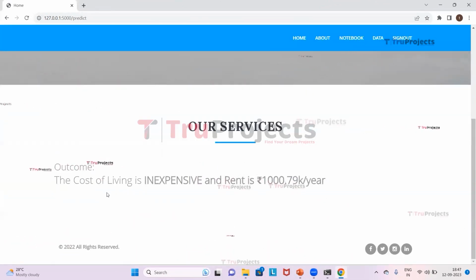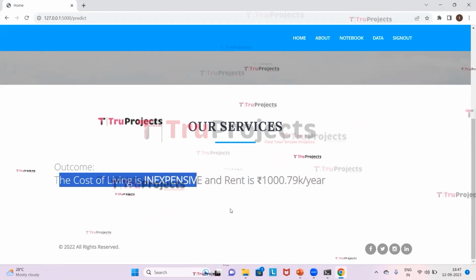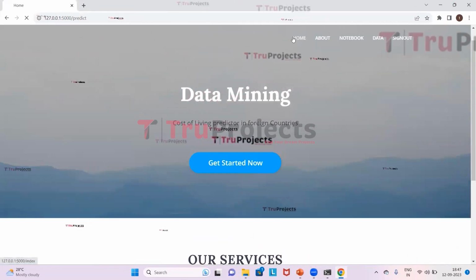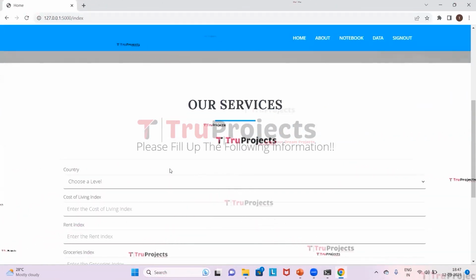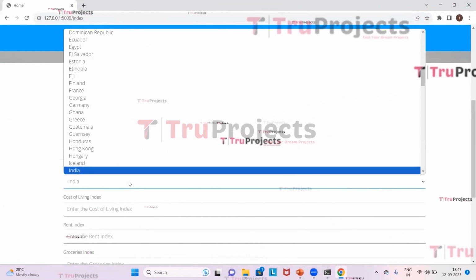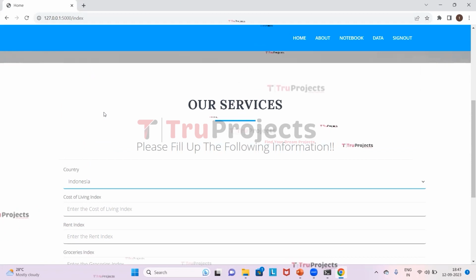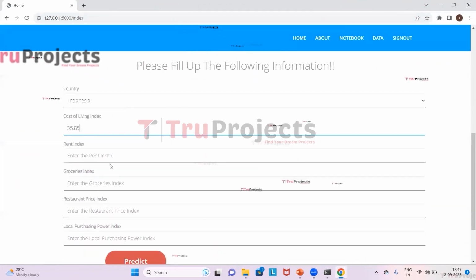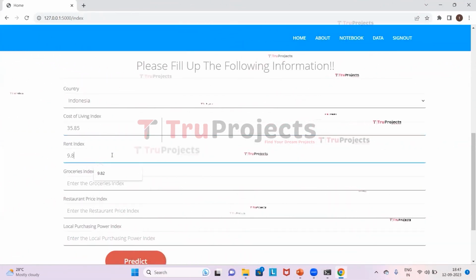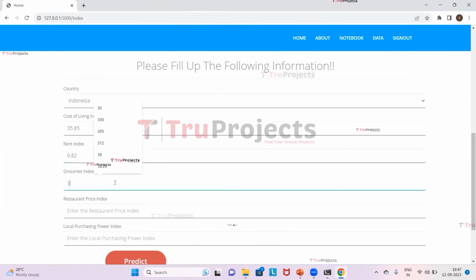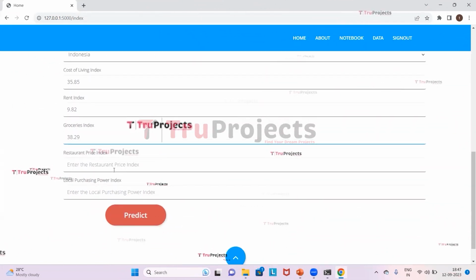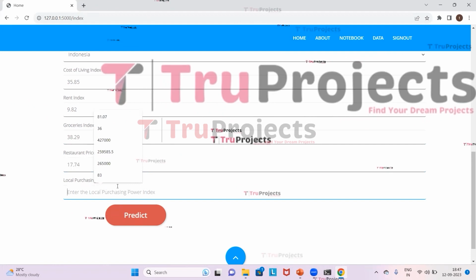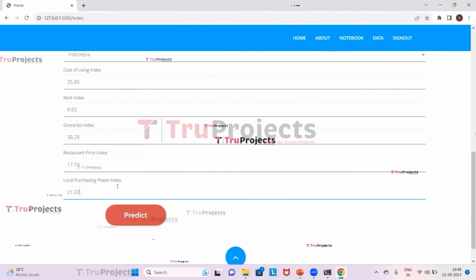So for this particular country, it is predicted that the cost of living is inexpensive and the rent is 1000.79k per year. Now we will fill the other country details. We will choose the country as Indonesia and the cost of living as 35.85, rent as 9.82, grocery index as 38.29 and the restaurant price index as 17.74 and the local purchasing index as 21.04. Now we will click on predict.